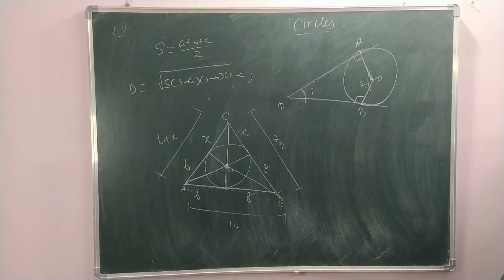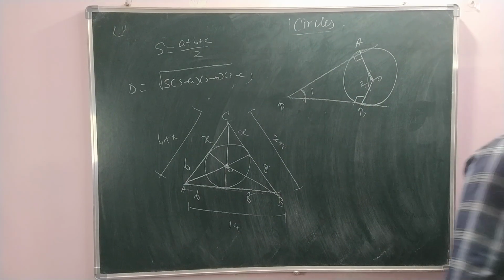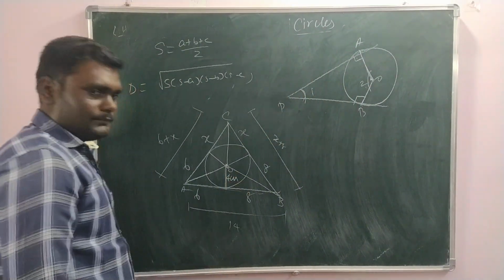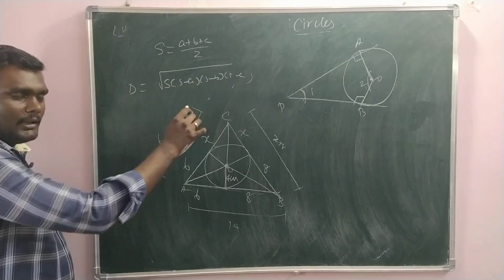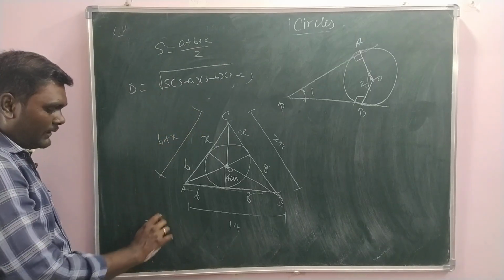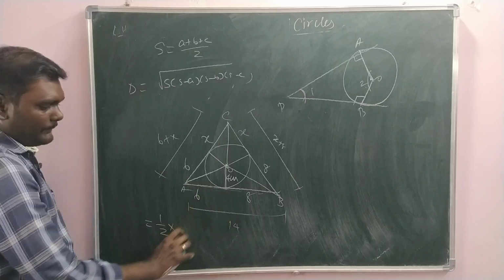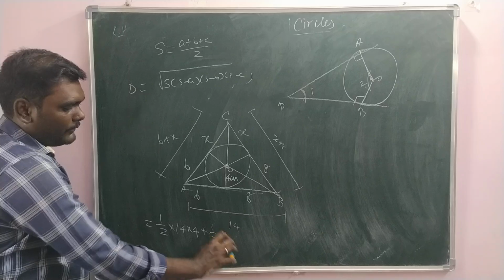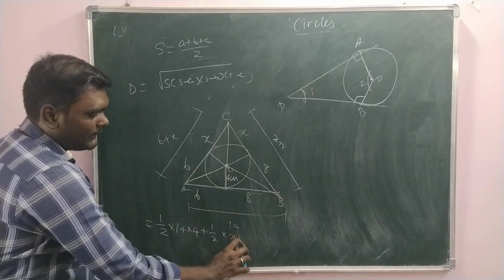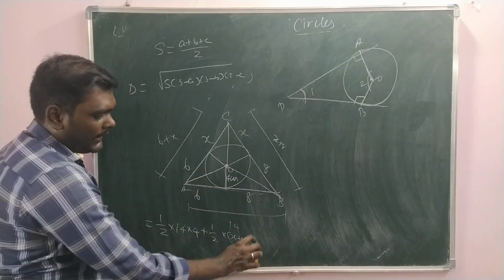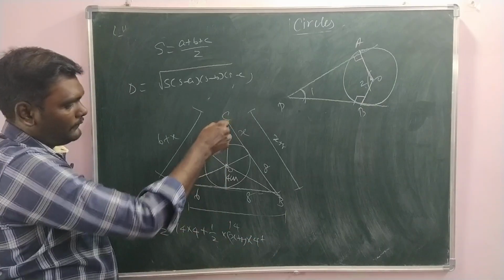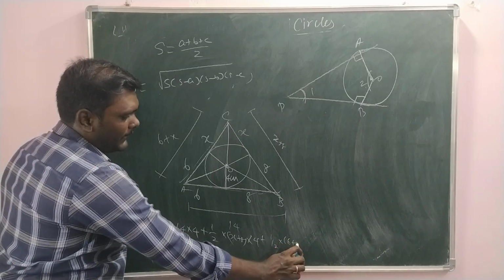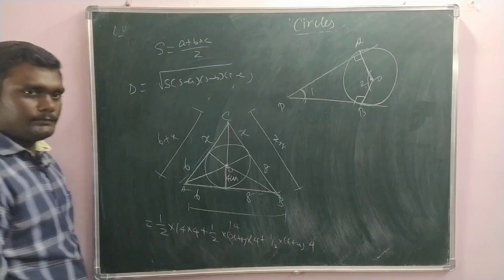Radius of the circle, how much is given? 4 centimeter, it is given in the question. So this Heron's formula area is equal to half into base 14 into height 4, plus again half into base x plus 8 into height again 4, and then for this triangle half into base 6 plus x, height 4.